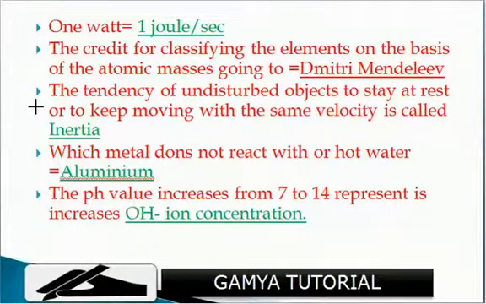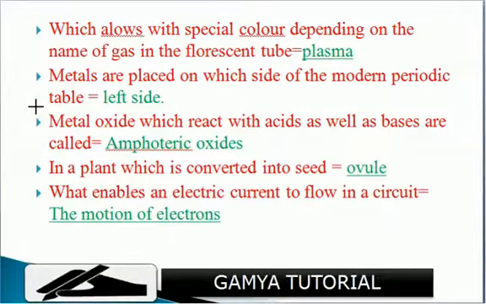Okay. Next. Which state of matter gives special colors depending on the gas in the fluorescent tube? That is plasma. Metals are placed on which side of the modern periodic table? Left side. Metal oxides which react with acid as well as base are called amphoteric oxides. In a plant, the ovule is converted into seed. What enables an electric current to flow in a circuit? The motion of electrons.